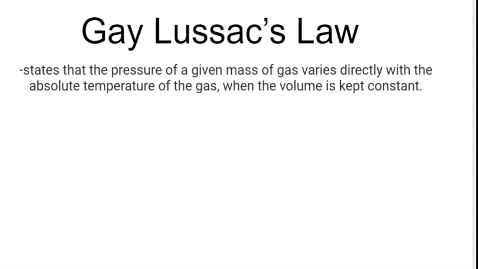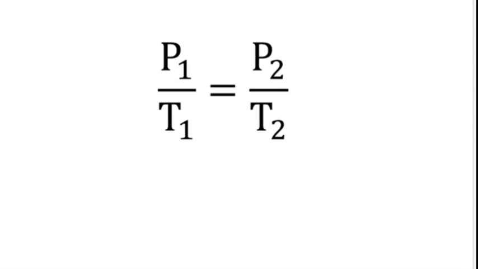Gay Lussac's law states that the pressure of a given mass of gas varies directly with the absolute temperature of the gas when the volume is kept constant. So here's the equation for Gay Lussac's law. And the two variables this is really relating are pressure and temperature. And they are going to be directly proportional.